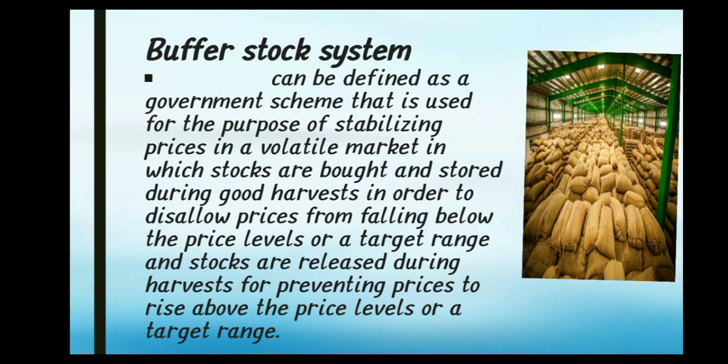Now let us see about the buffer stock system. What is meant by the buffer stock system? The buffer stock system can be defined as the government scheme that is used for the purpose of stabilizing the price in a volatile market, in which stocks are bought and stored during good harvest in order to keep the prices from falling below the price level or a target range, and the stocks are released during the bad harvest for preventing the price from rising above the price level or a target range.